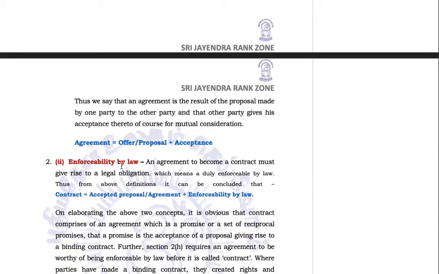Thus, we say that an agreement is the result of the proposal made by one party to the other party, and the other party gives his acceptance thereto, of course, for mutual consideration. Mutual consideration has to be there. He is selling something, he is buying something, so both are making some profit. So, agreement is offer or proposal plus acceptance. Offer and proposal are synonymous terms. Somebody makes an offer and somebody accepts it, it becomes an agreement. Very simple, no rocket science here.